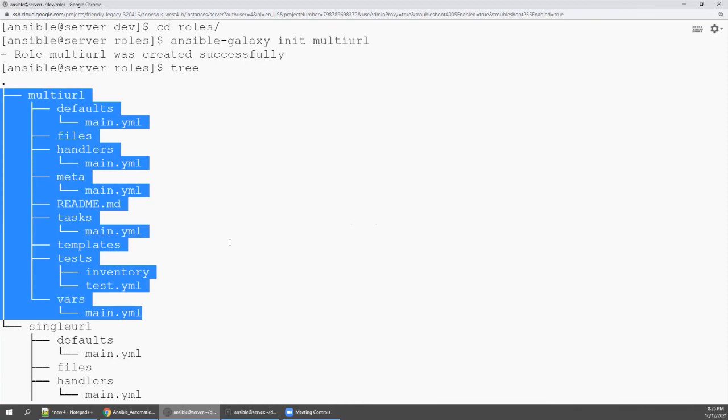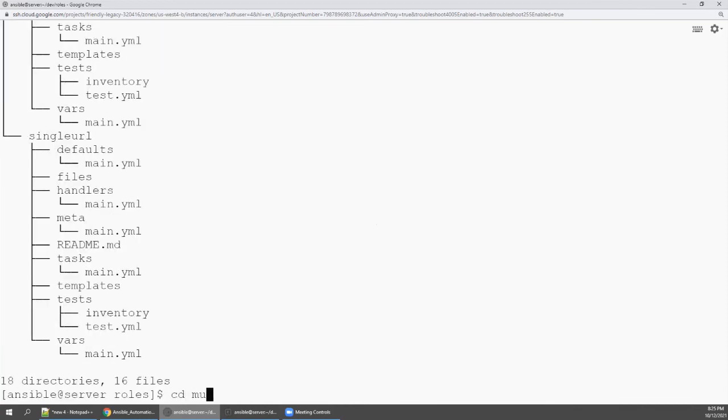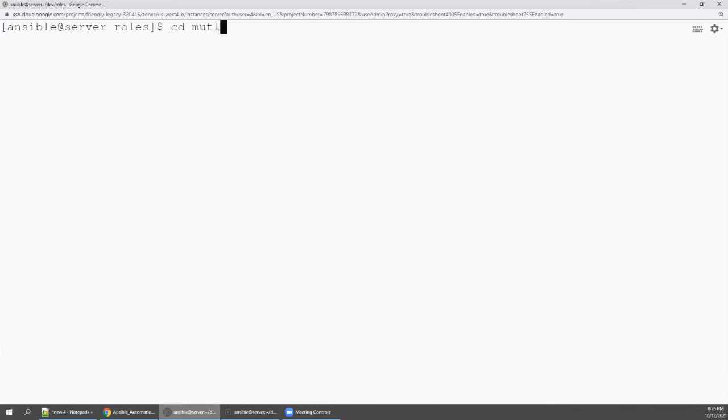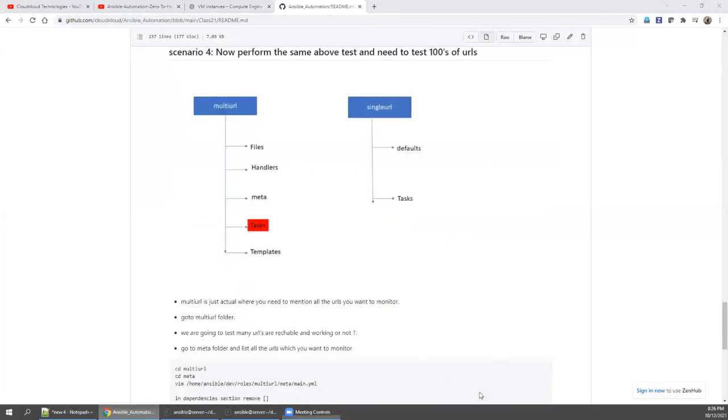All we are going to do is go to the multi URL directory, and then, as I said, the meta, right? If you want to have a dependency, then first you need to mention everything in meta.